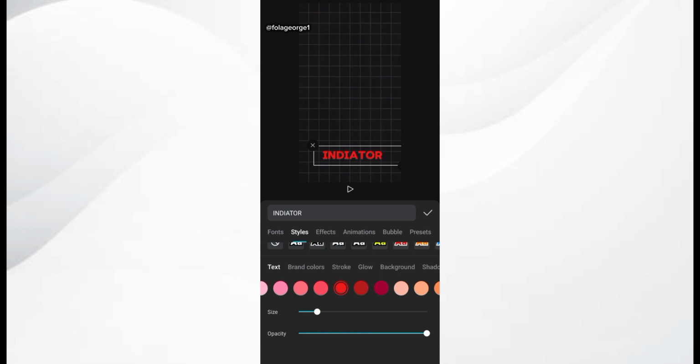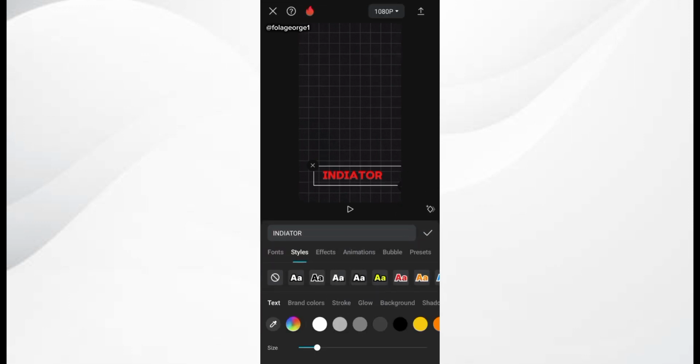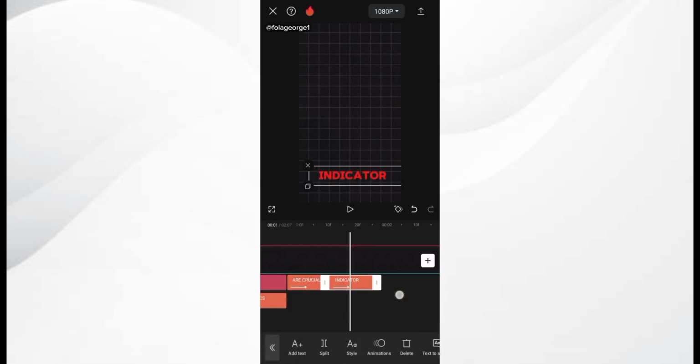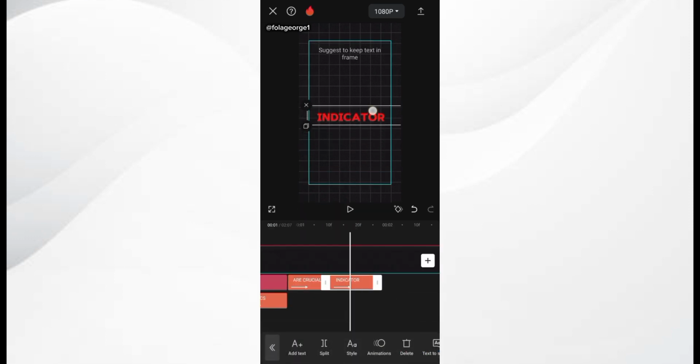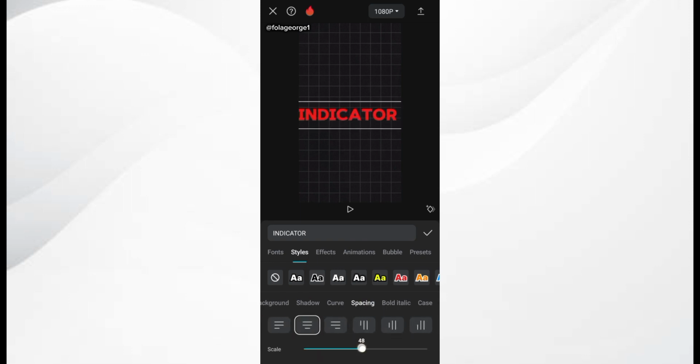So just correct the spelling. Alright, so I just simply place it right there, indicator. So I just want the text to be much more aligned. So I'm going to be spacing the text. Alright, just space it a little bit. Alright, so indicator, I space it and just keep it right there.